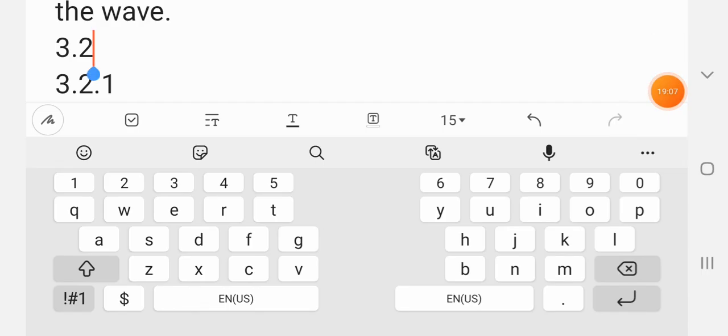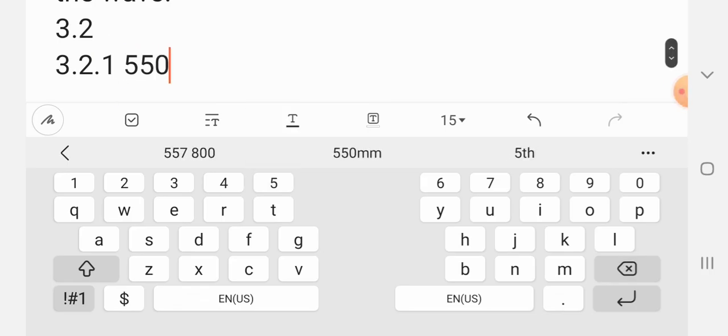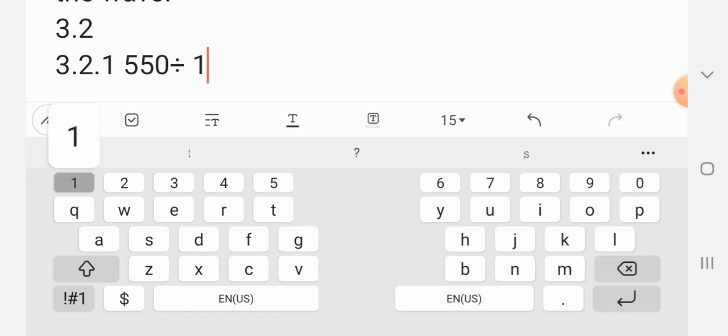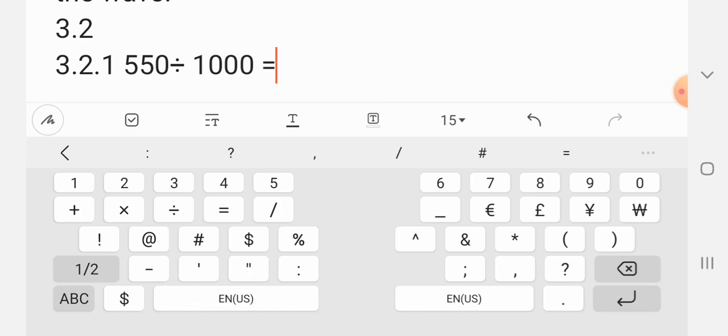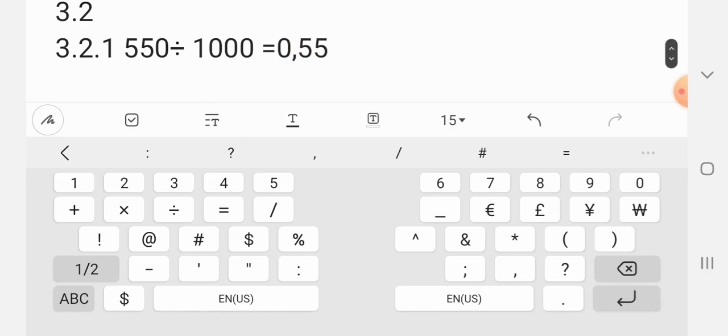So we take 550 and divide that by 1000, and that will give us 0.55 meters.